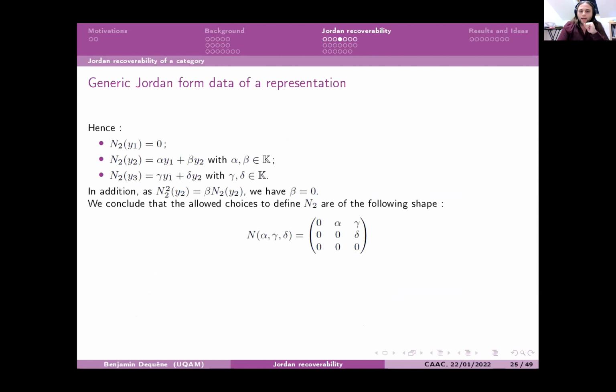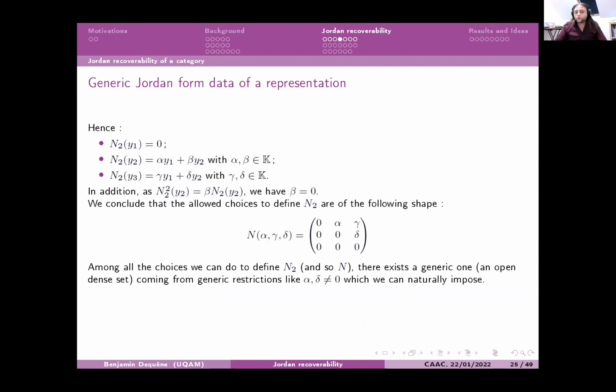At the end of all the calculus, we get the following form of the nilpotent automorphism at the vertex 2. And among all the choices we can make to define the nilpotent automorphism at vertex 2, in fact, for the nilpotent automorphisms of the representation, there exists a generic one.